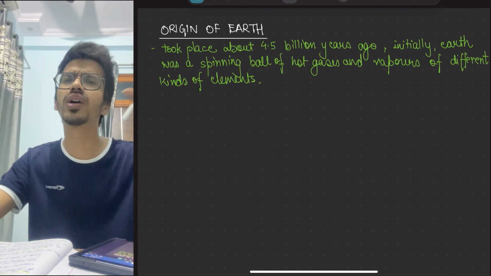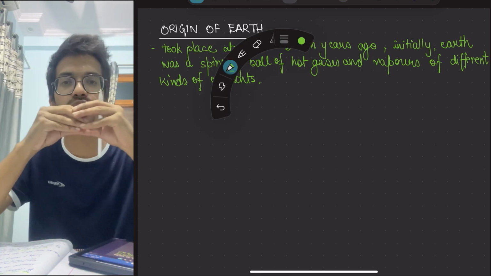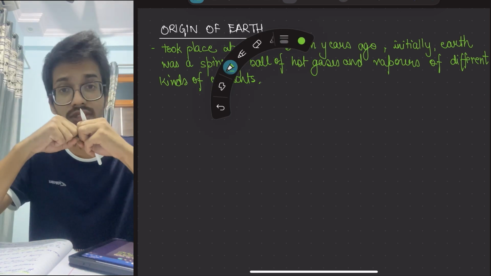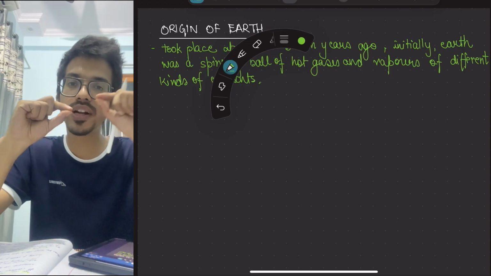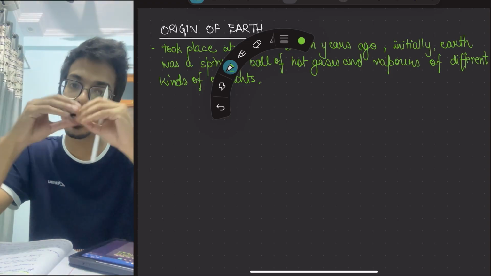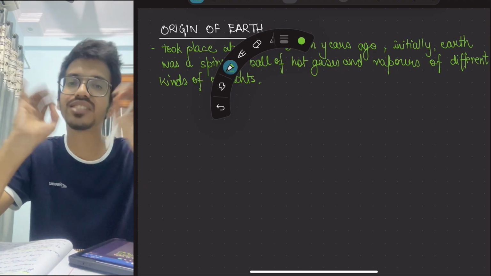Gradually, over 100 million years, these gases condensed and formed a solid core of metals, because of the new atoms being formed, and according to their density they formed different layers on the Earth, and finally the crust was formed.